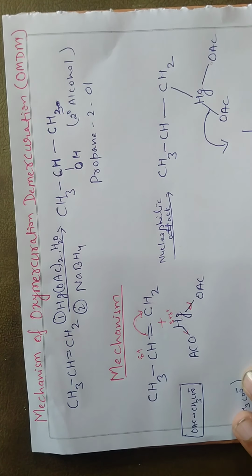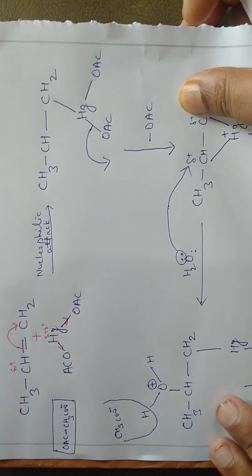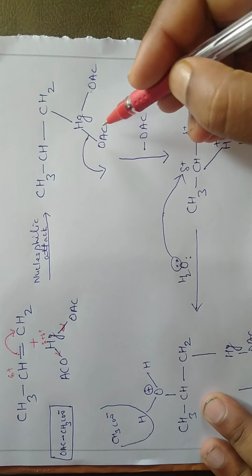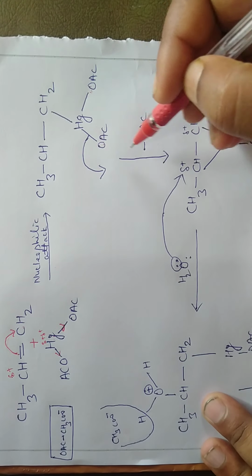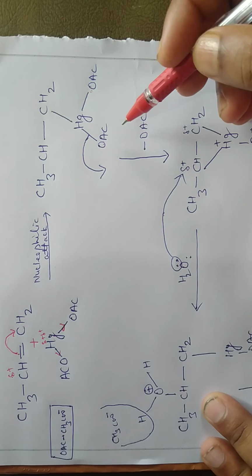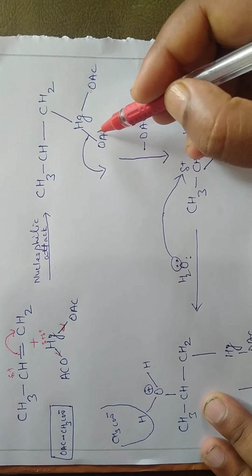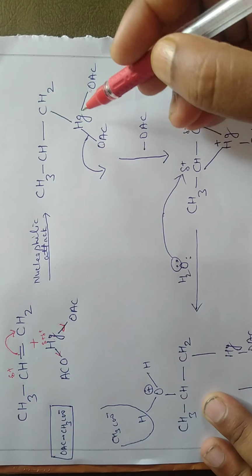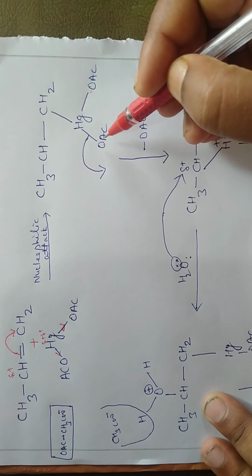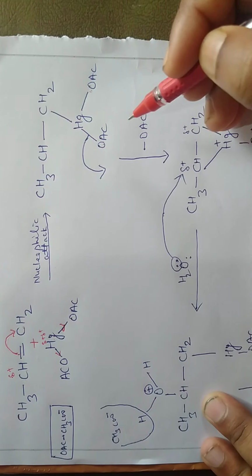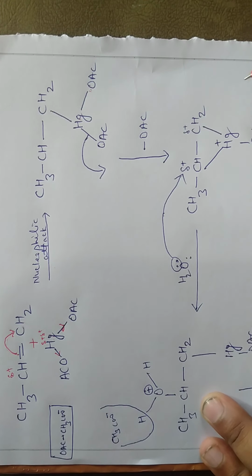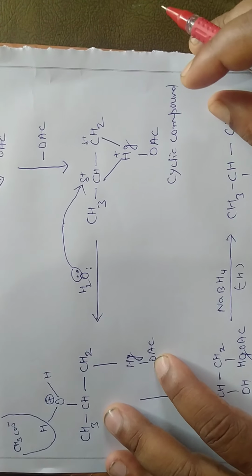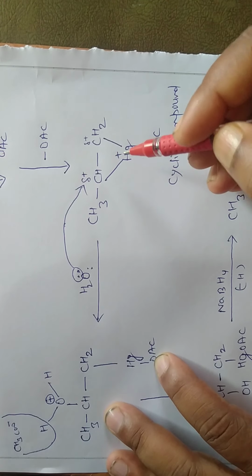Now, after that, what happened? This acetate ion is eliminated along with its one electron, so ultimately a cyclic compound is formed.